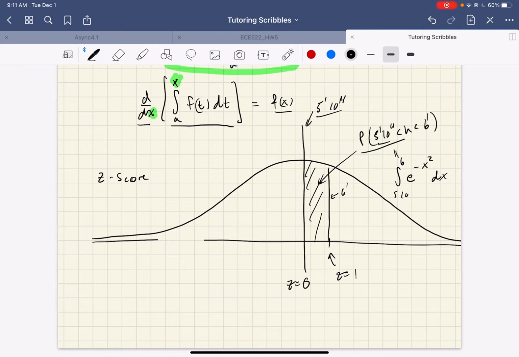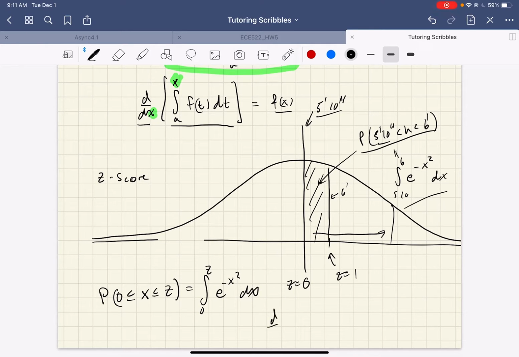So a probability is defined via an integral, and we can get this running probability, or a cumulative probability, where we just continue out this way. We're interested in going from 0 out to some z. The probability of being in this entire window is the integral from 0 to z of e to the minus x squared dx.